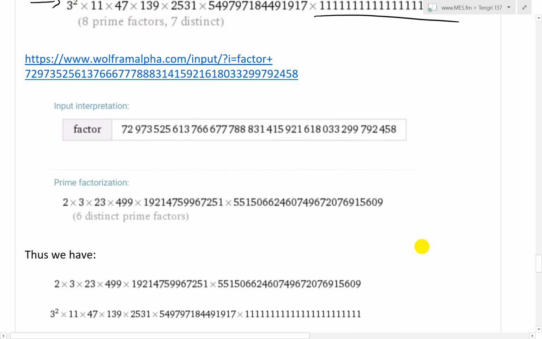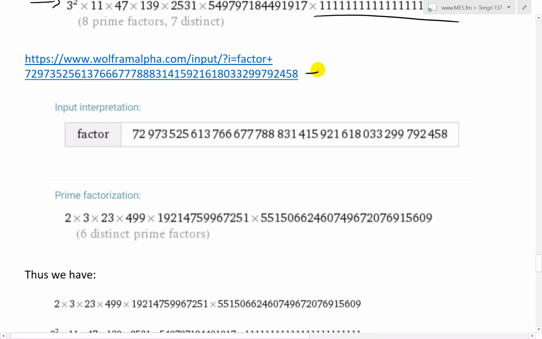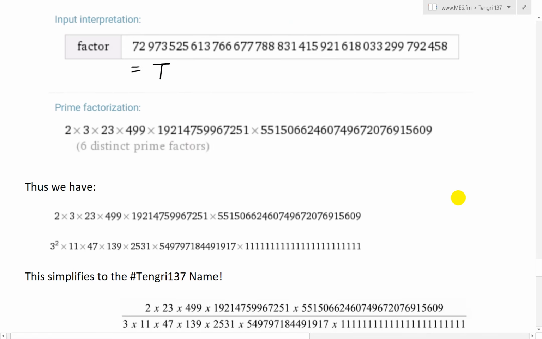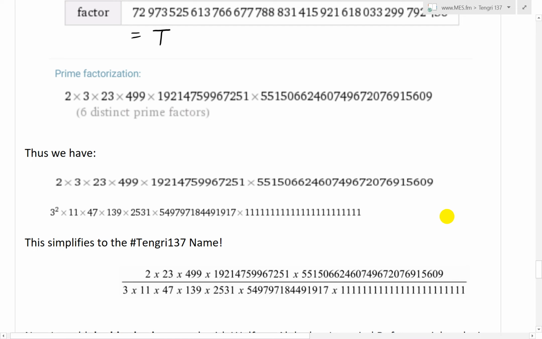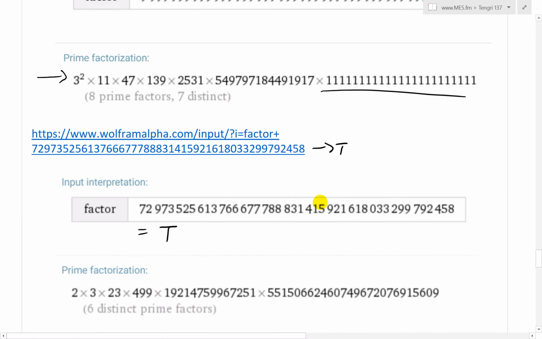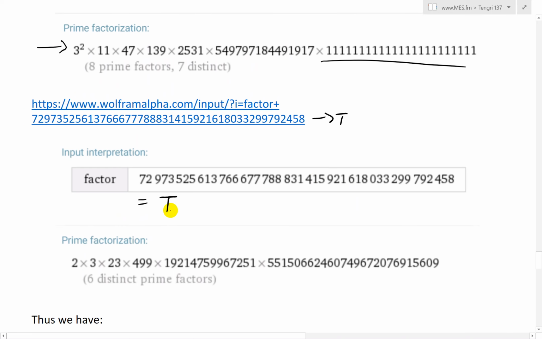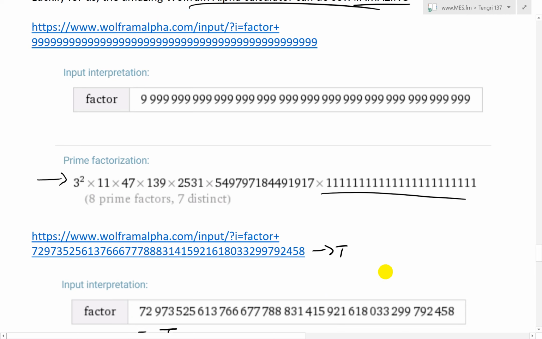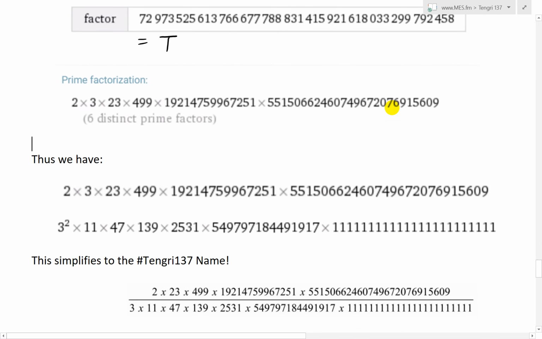And then when you plug in the t number, this is our t in the URL, so this equals t, that Tengri number. And then we get this, 2 times 3, etc., all the way across. So thus what we end up having is this t divided by this number across. That's the denominator. Should have had it the other way around. Anyways, when you put that around, we get this division.